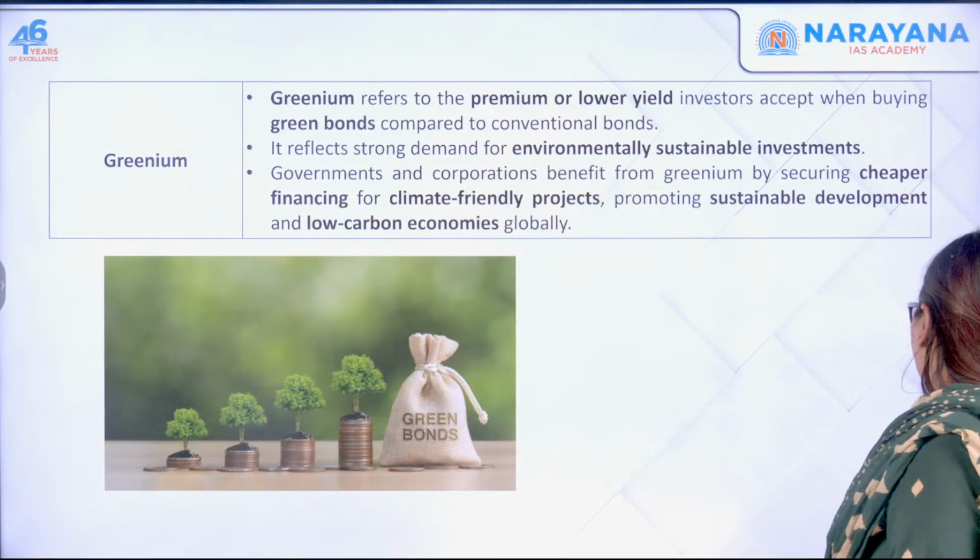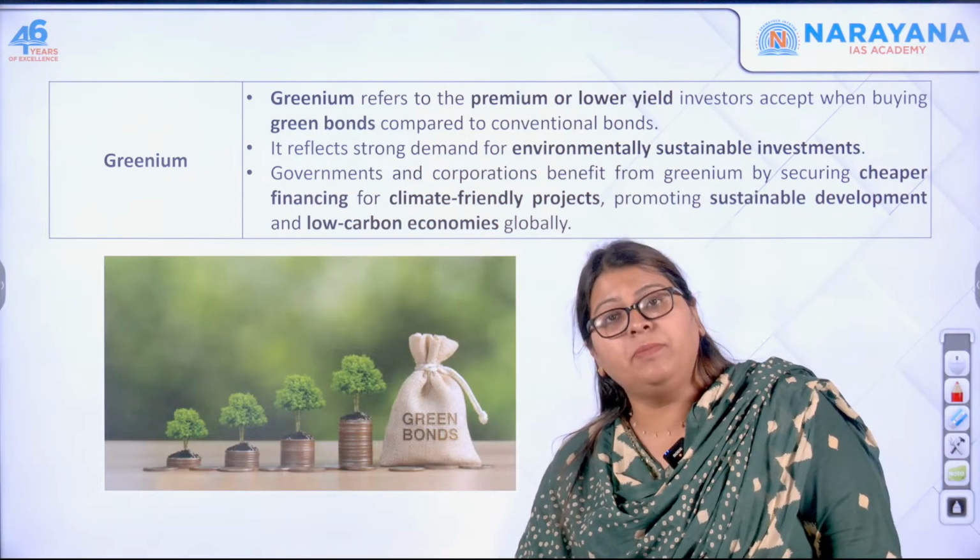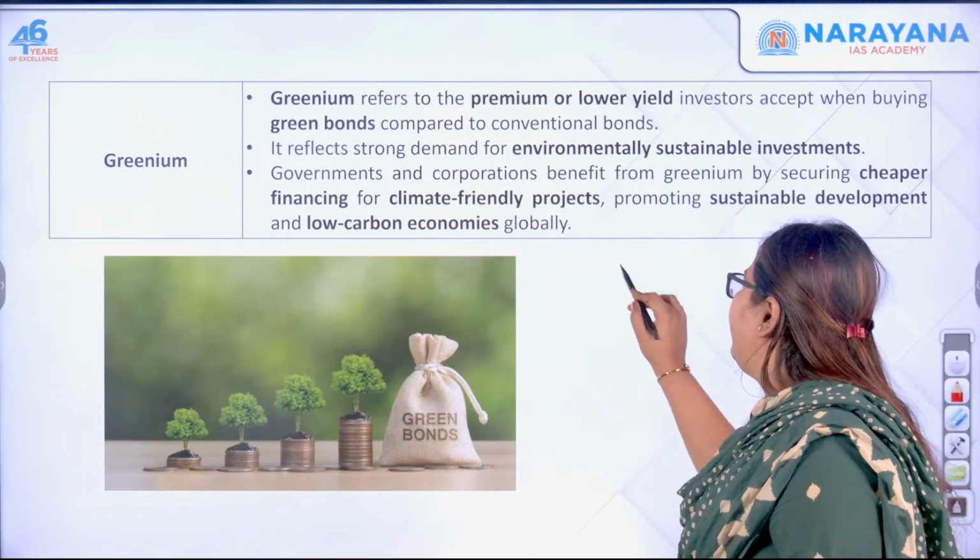Next one is greenium. Have you any idea about premiums? There are bonds.